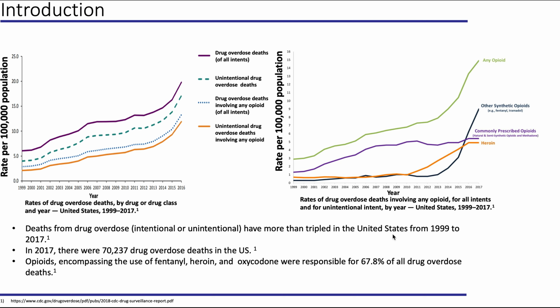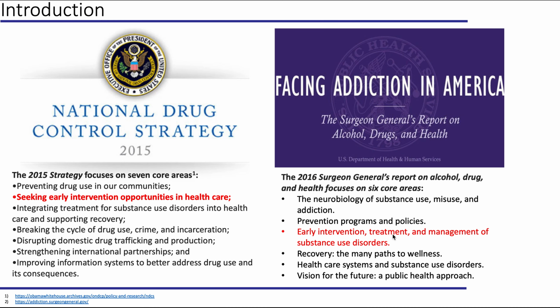Unfortunately, the US is going through an opioid epidemic, and deaths from drug overdose have more than tripled from 1999 to 2017. Out of these 70,000 deaths, opioids were responsible for 67.8%. Such alarming statistics have led the government to launch several initiatives to bridle drug use and its ill effects.